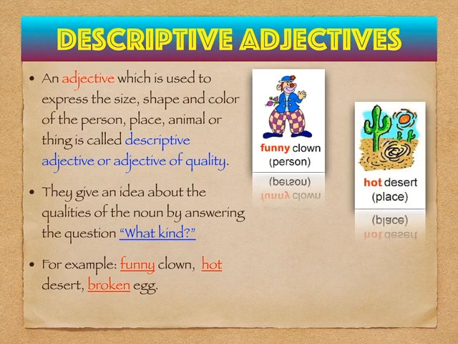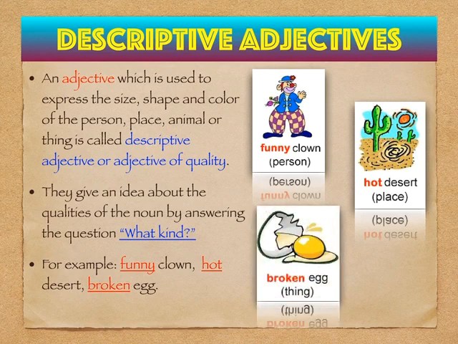In the same way, hot desert. So here they are talking about the place, that is desert, and what kind of desert is it? It is hot. So the word hot describes the noun desert, and so it is a descriptive adjective. In the same way, the third example shows that there is a broken egg. Here egg is a thing, and the word broken shows what kind of egg it is, and so the word broken is also said to be a descriptive adjective.